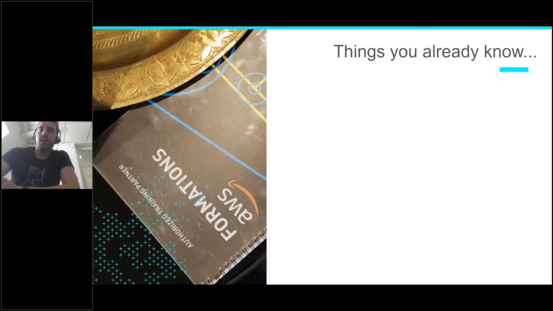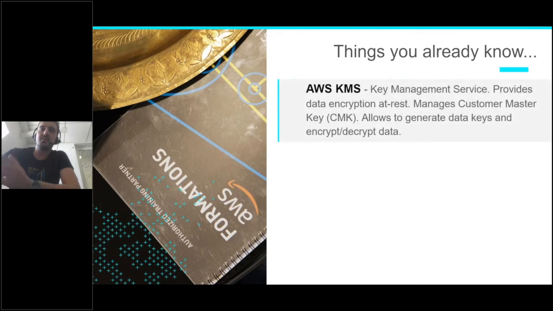So about the prerequisites, you must first know that AWS KMS exists, that it is in fact the key management service.